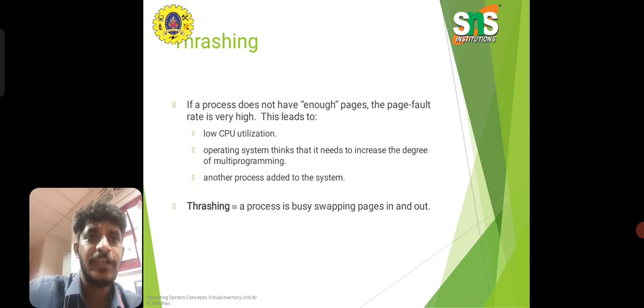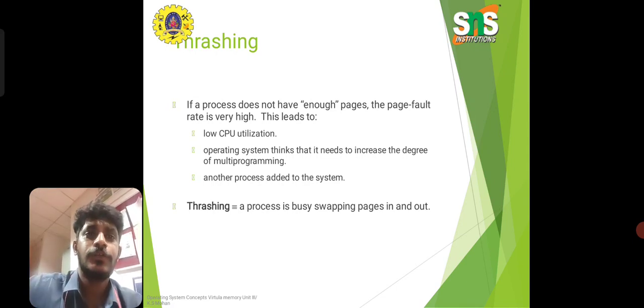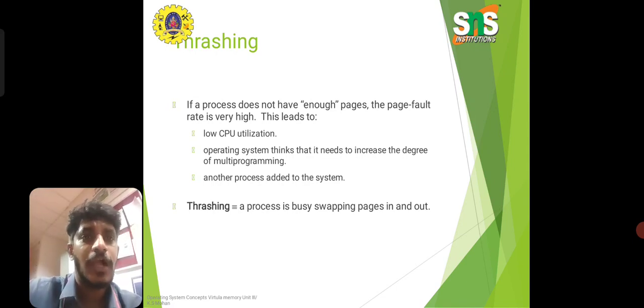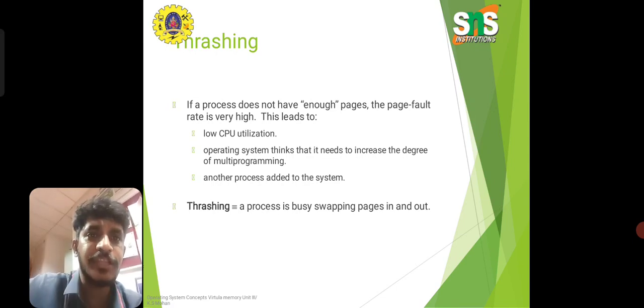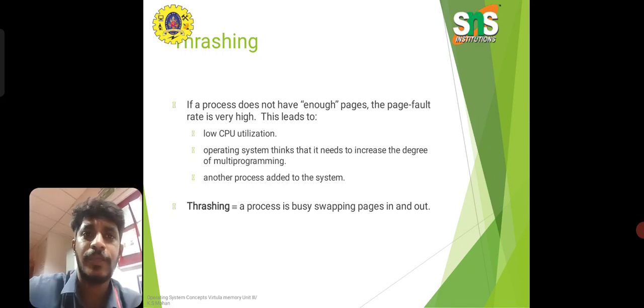rate is very high. This leads to CPU utilization being very low, and the operating system thinks it needs to increase the degree of multi-programming. If a process does not have enough pages, the page fault rate is very high. In this case, the degree of multi-programming needs to be improved, so another process is added to the system.